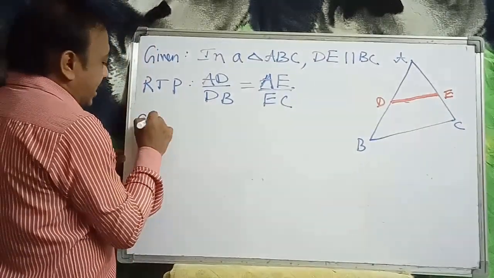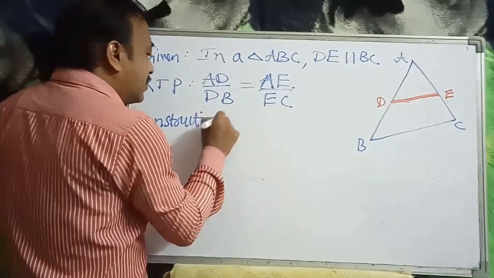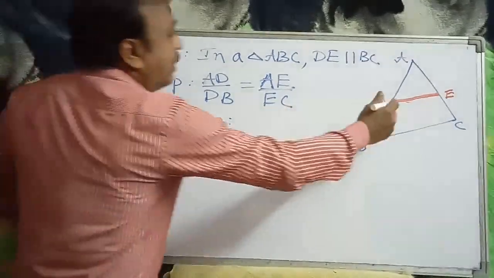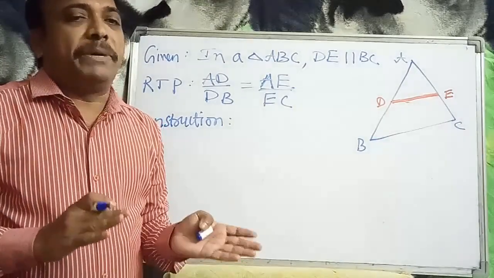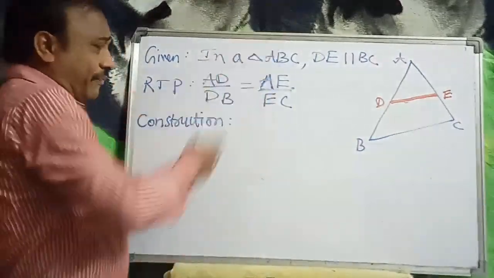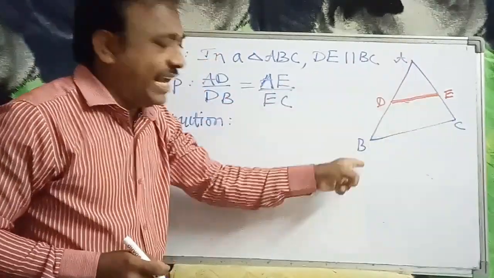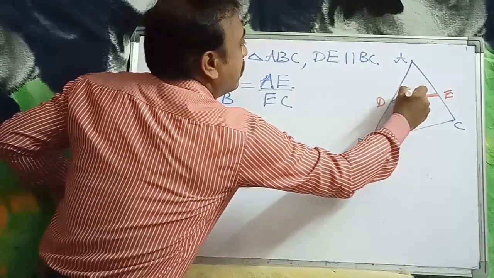So, construction. What is the construction? Draw perpendiculars, also called altitudes, from D to AC and from E to AB.